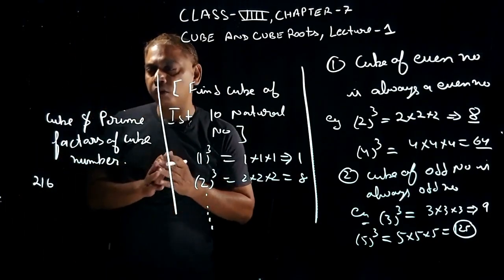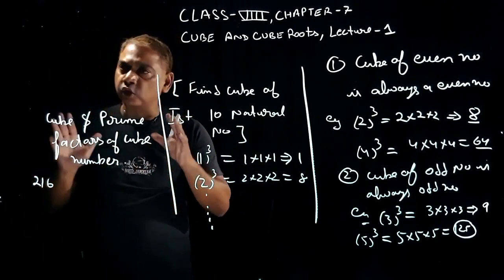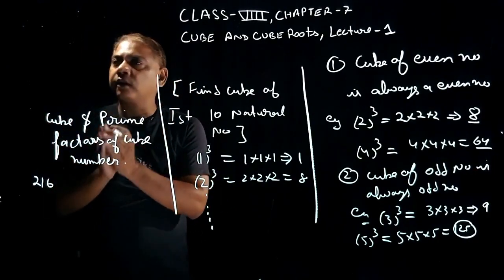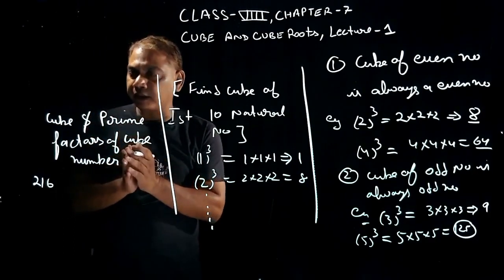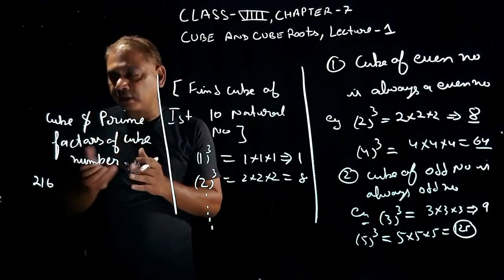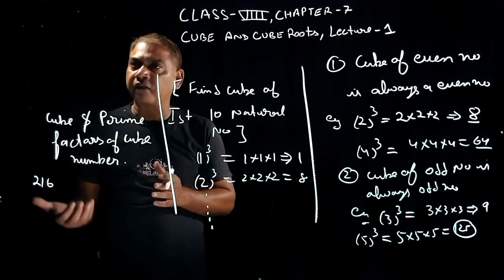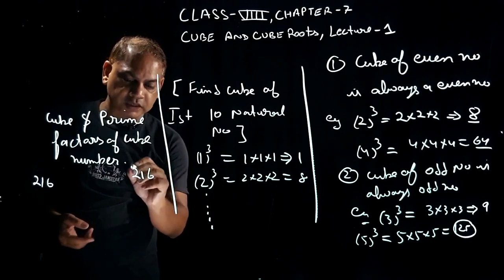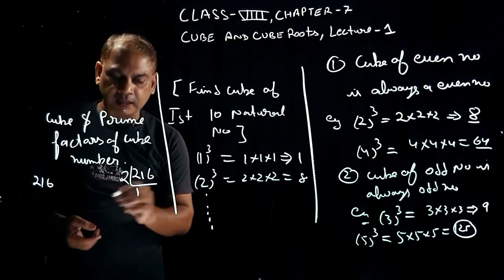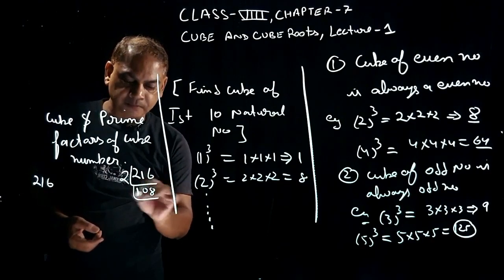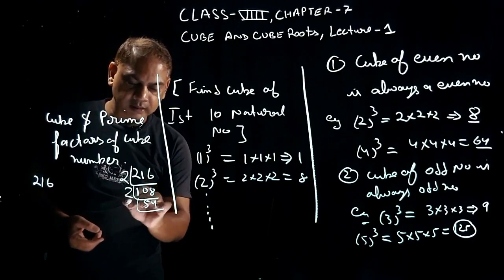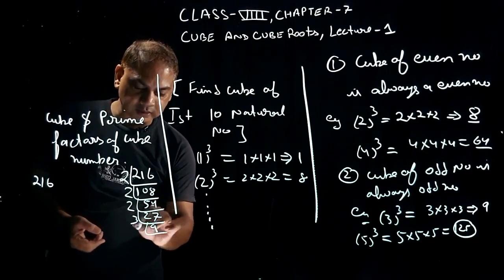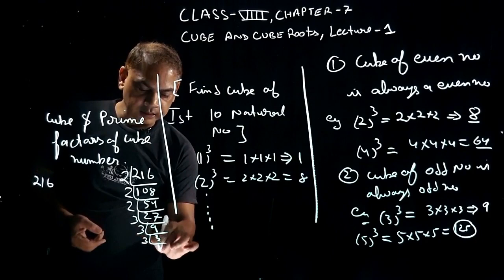Now 216 is a cube, I know it. But first of all, before writing whose cube it is, we will make its prime factors. हमको prime factor से ही आंसर मिल जाएगा students. So we will make prime factors of 216. आपको आता है prime factor बनाना? 2 1s are 2, 2 8s are 16, 2 5s are 10, 2 4s are 8, 2 2s are 4, 2 7s are 14, 3 9s are 27, 3 3s are 9, and 3 1s are 3.